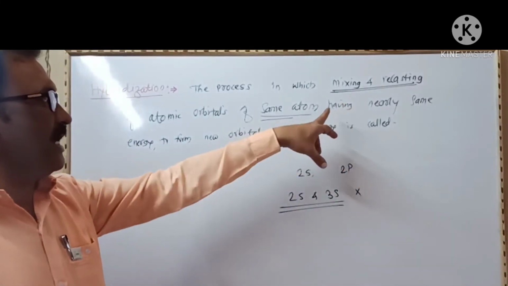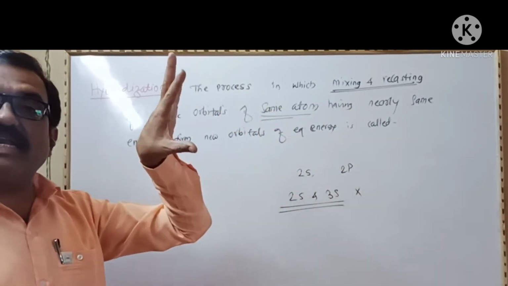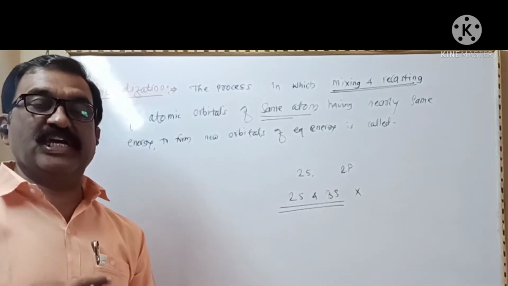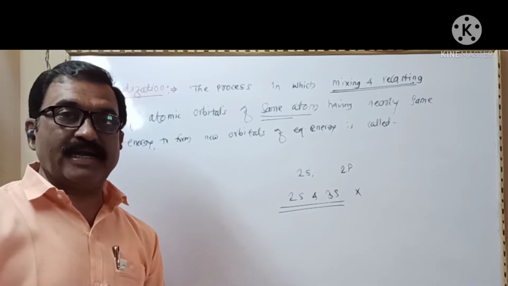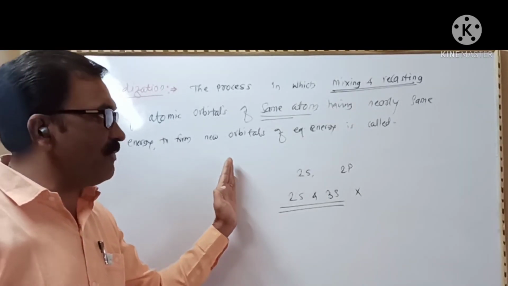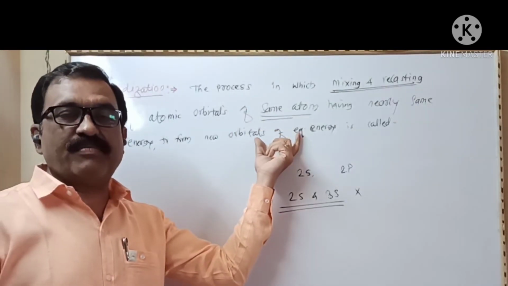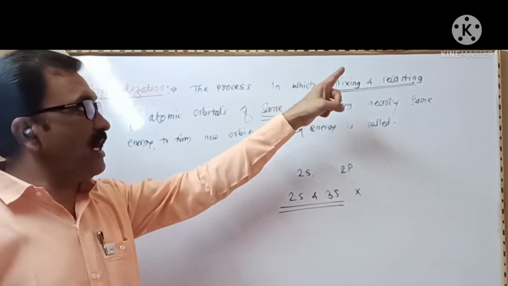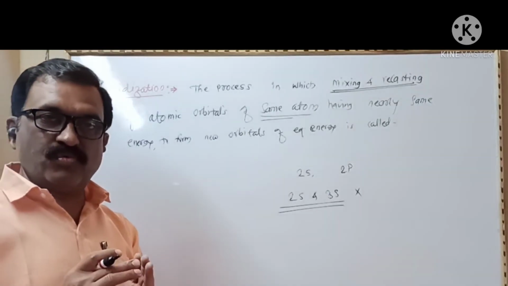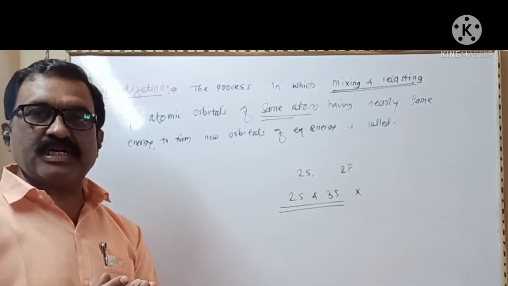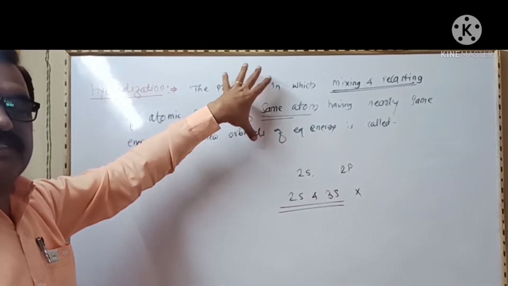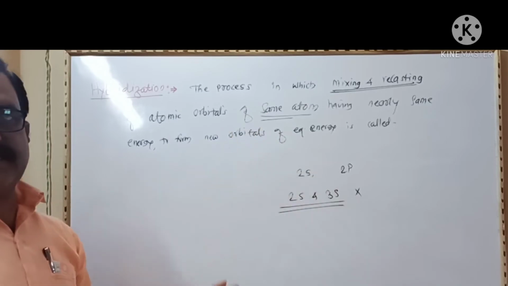Hence the atomic orbitals of the same atom having nearly equivalent energy form an equal number of new orbitals, which are called hybrid orbitals. These hybrid orbitals have an equivalent amount of energy. They are recasted to have minimum repulsion and maximum stability. The overall process is called hybridization.